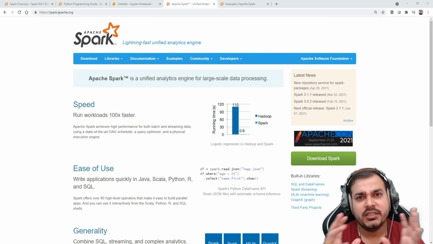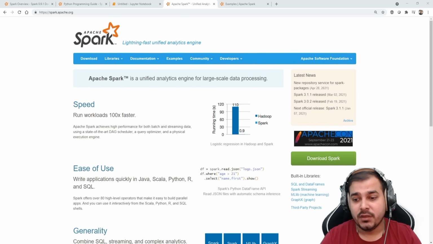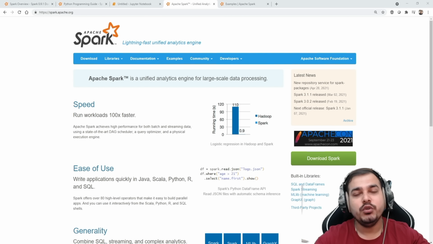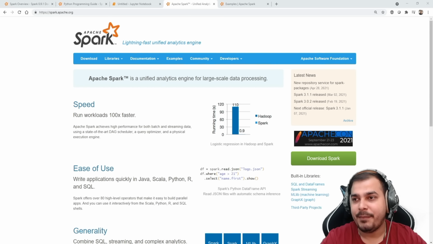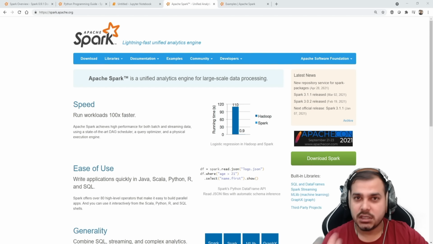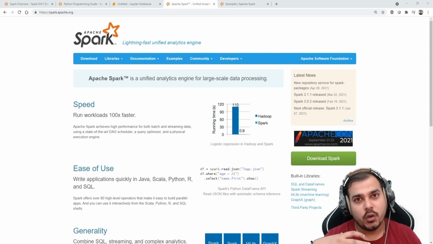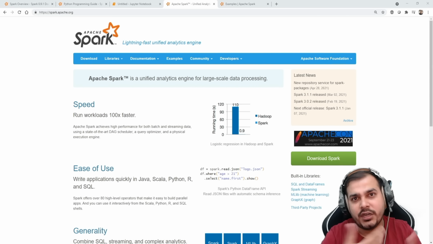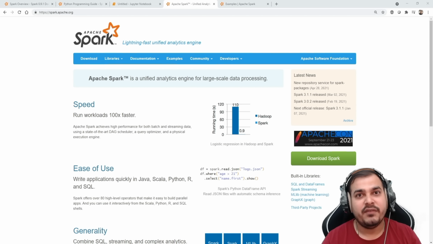Let me give you some of the reasons why Apache Spark is pretty good. Understand, suppose you have a huge amount of data, say 64 GB or 128 GB. We may have standalone systems with 32 GB or 64 GB of RAM. Right now the workstation that I'm working on has 64 GB RAM. So at most, it can directly load a data set of 32 GB or 48 GB. But what if we have a data set of 128 GB?